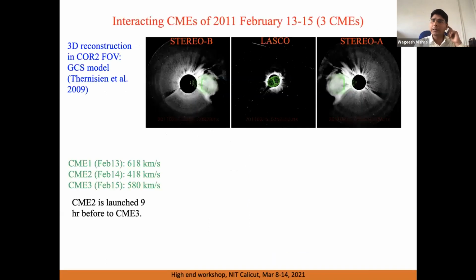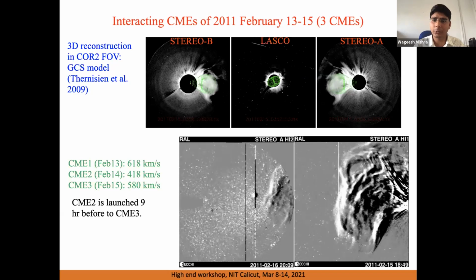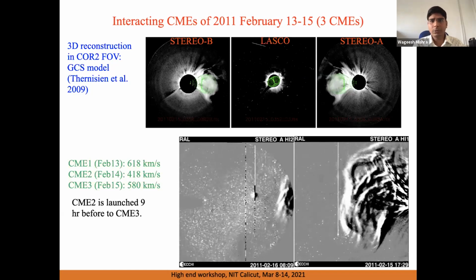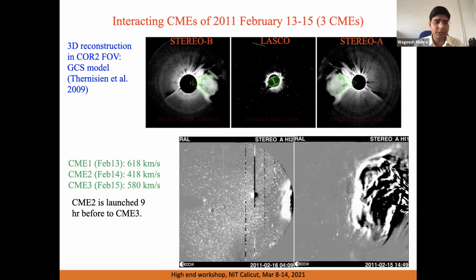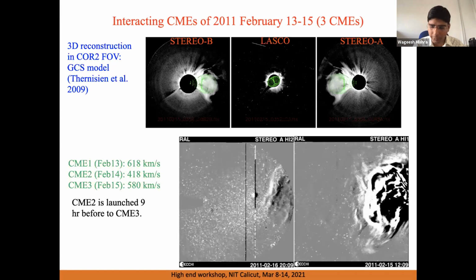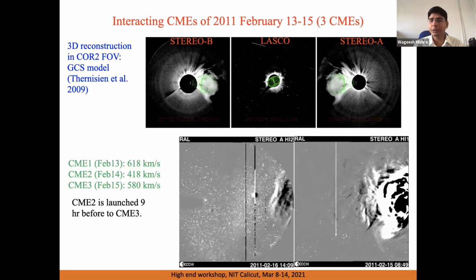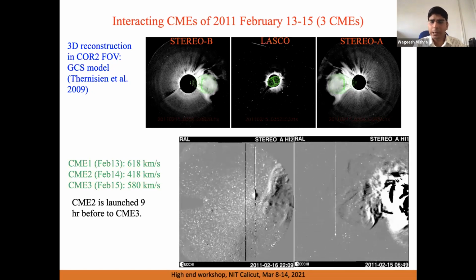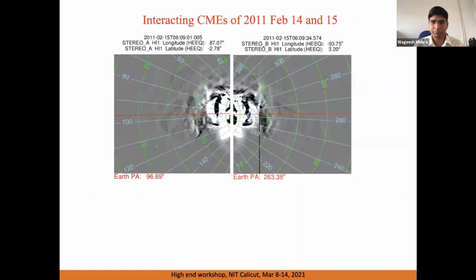In my study, I took a case study of CMEs of 2011 February. In this case, there were 3 CMEs from the sun, one after another: one on 13th, one on 14th, and one on 15th. And we see that the CME of 15th February is faster than the CME of 14th February. We tried to do some 3D reconstruction, actual propagation direction and speed, and we found that the interaction may happen for CME2 and CME3.